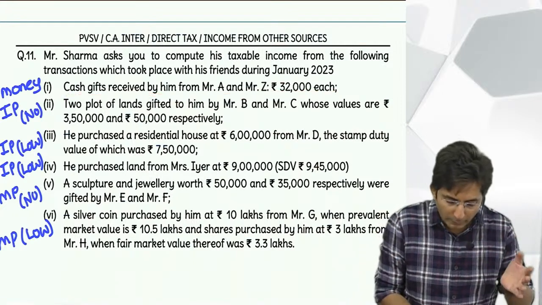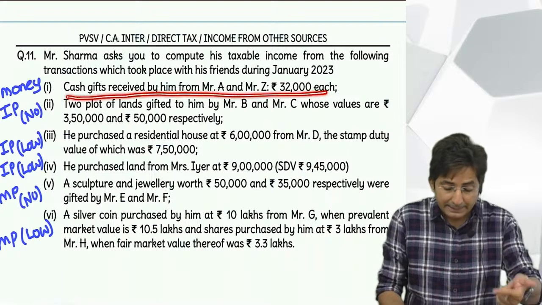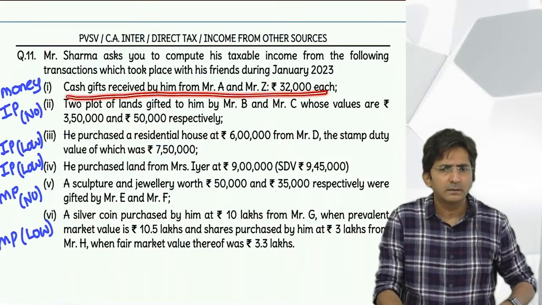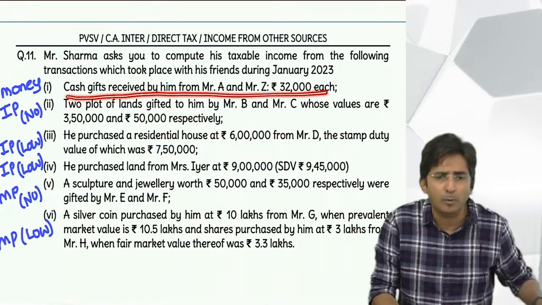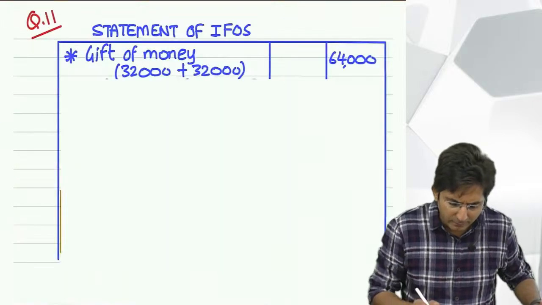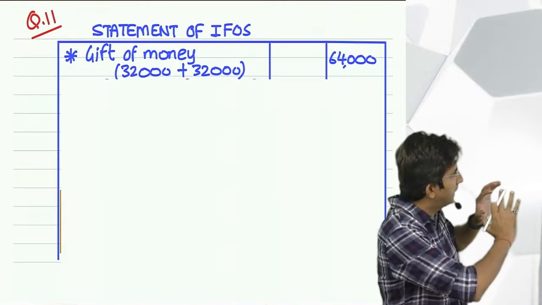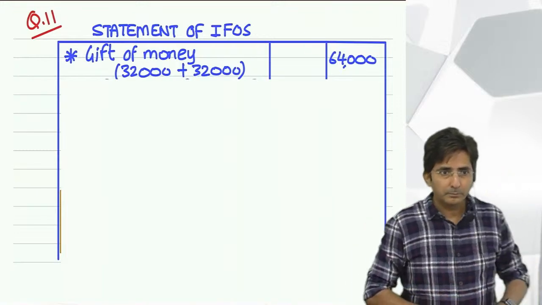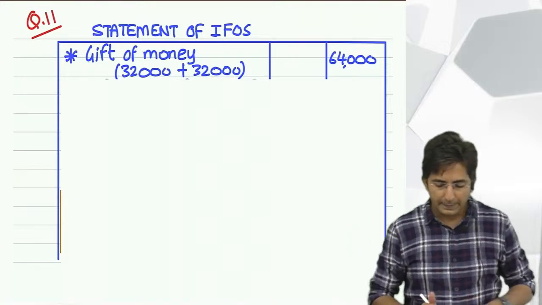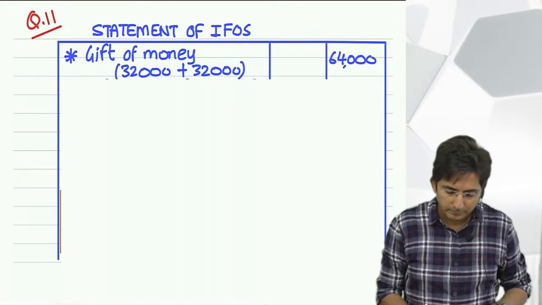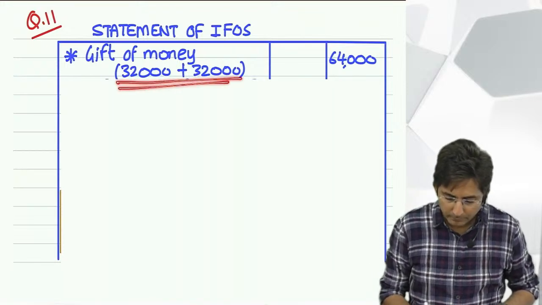But if you want, you write the same sentence: cash is received by him from A and Z. Write as it is. Don't worry about that. But I have written in short because I want to show the presentation as well as possible. And it is not wrong to write this as a gift of money. Done?